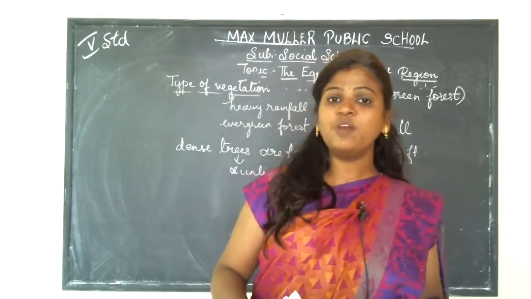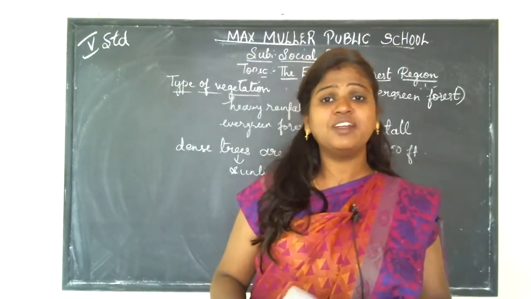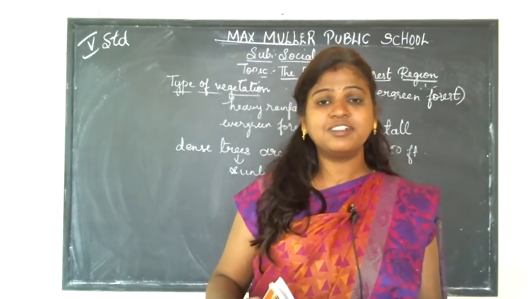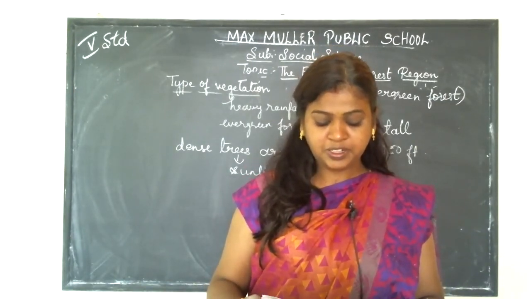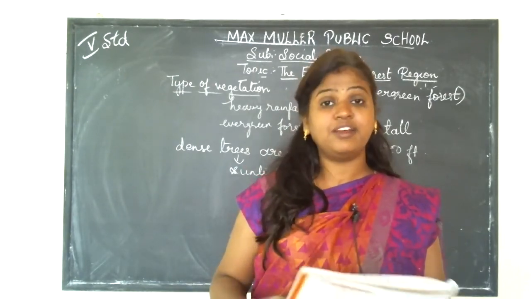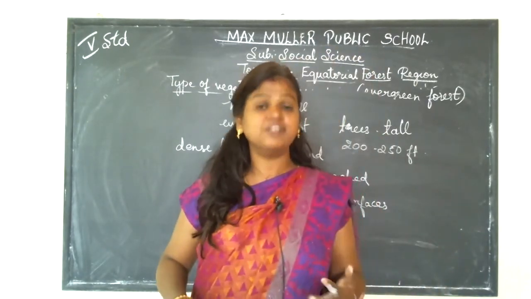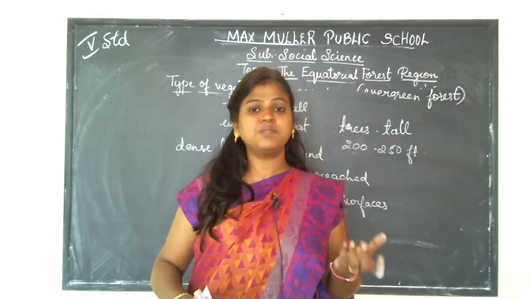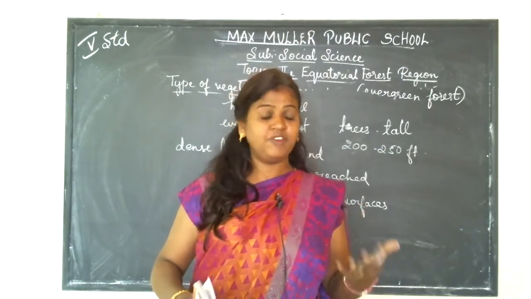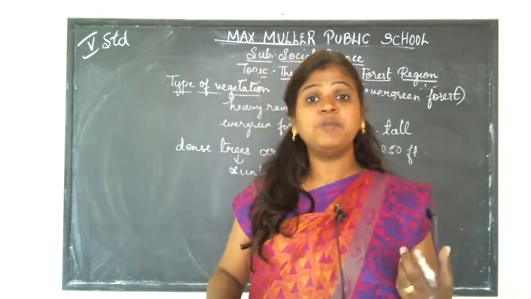When there is no light, what happens? The forest becomes very dark when the sunlight cannot reach the lower places. So here you can find some plants and grass. It is very difficult to find shrubs, which are medium-sized plants, or the grass. We can't see them also because it will be very dark.